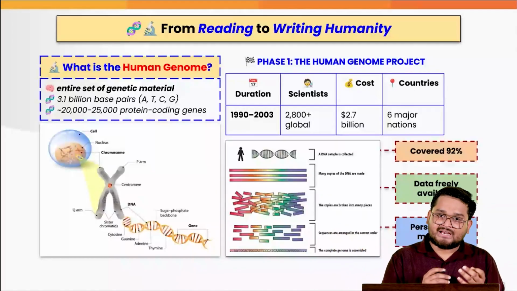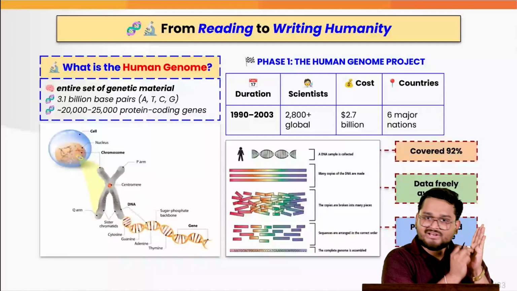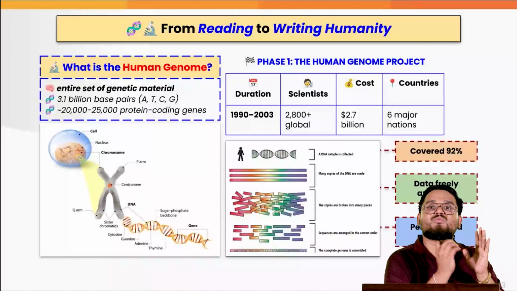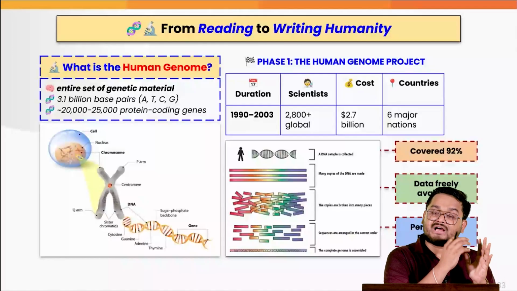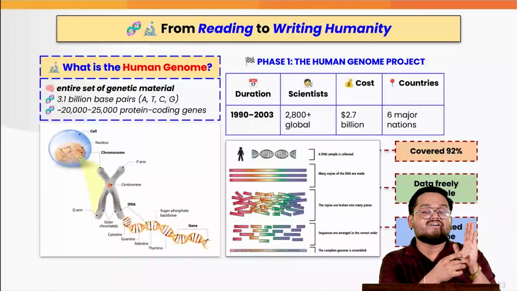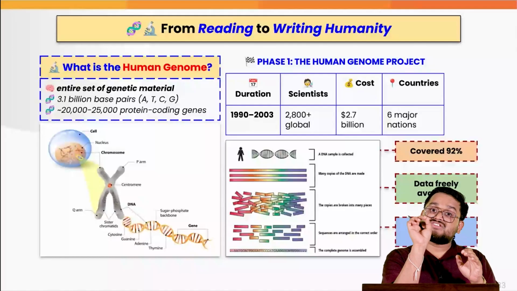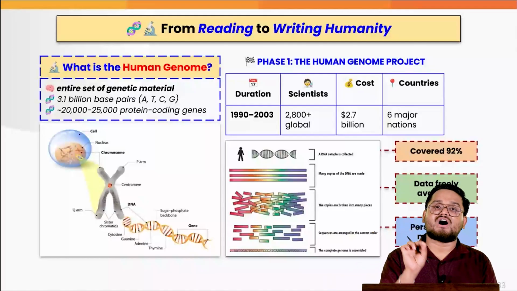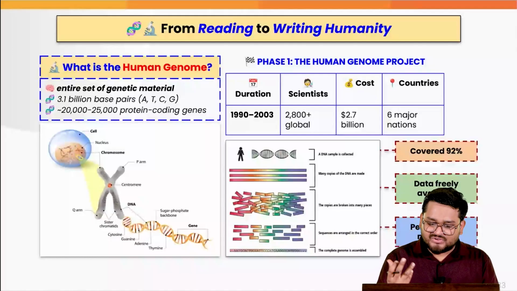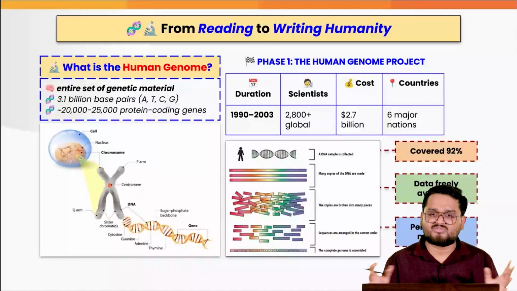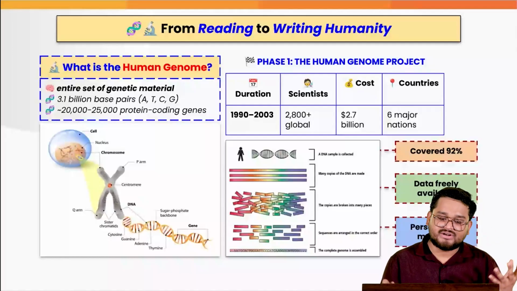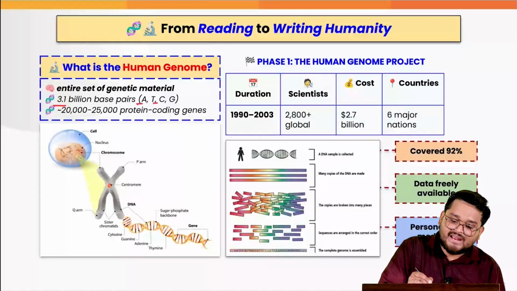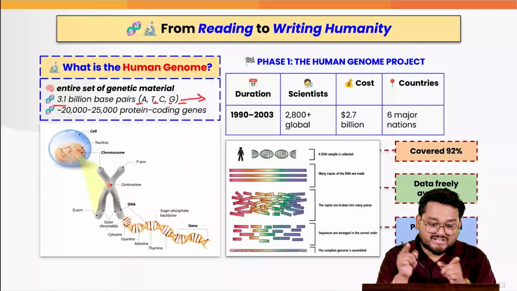We know that we have cells, within the cells we have the nucleus, and within the nucleus we have the chromosomes. Now chromosomes actually consist of several strands of various components that we know as genes, and genes are made of DNA, which is the basic material of our living world. Because you know that in DNA we have so many base pairs. If we take the count, it can run into 3.1 billion base pairs in the form of ATGC. The full form you let me know in the comments below.